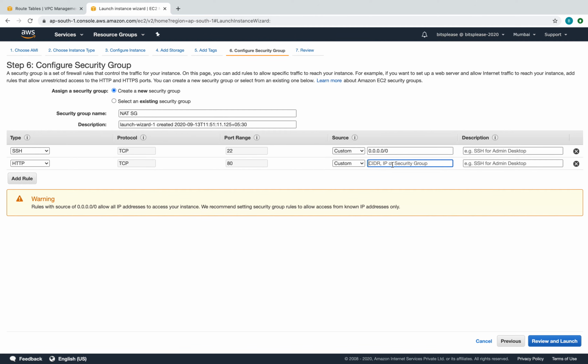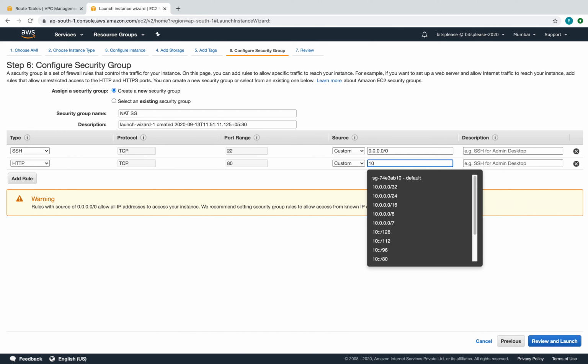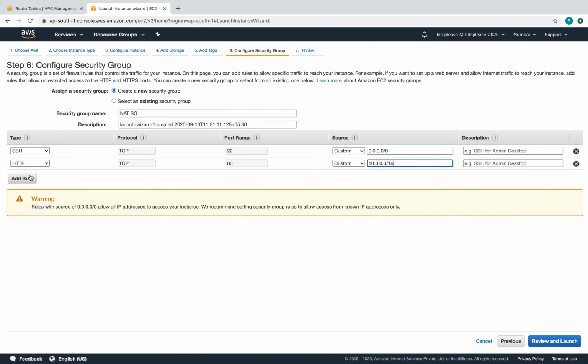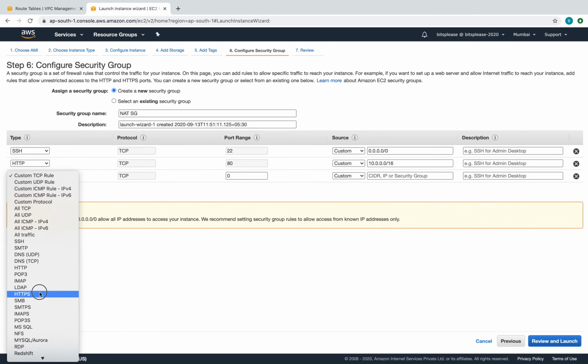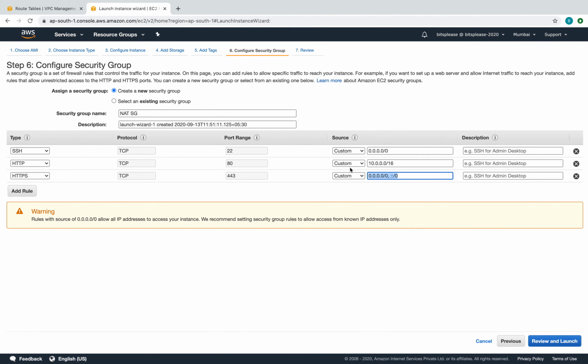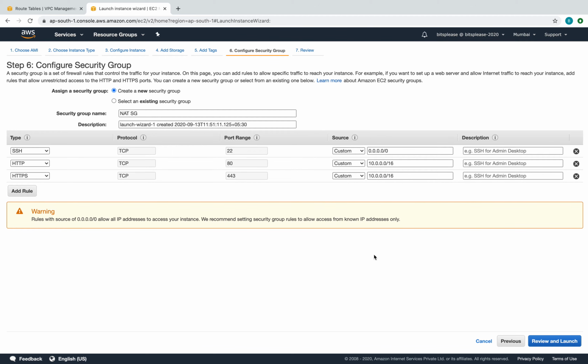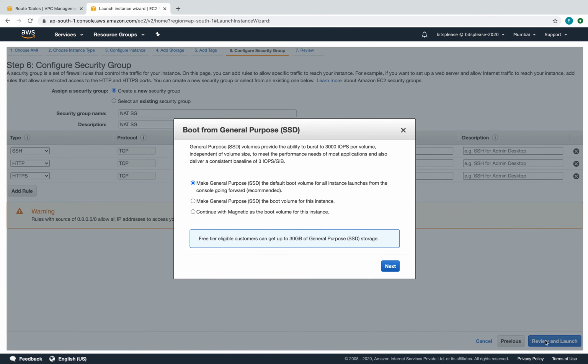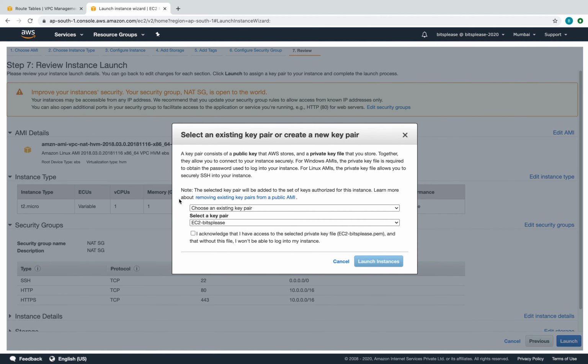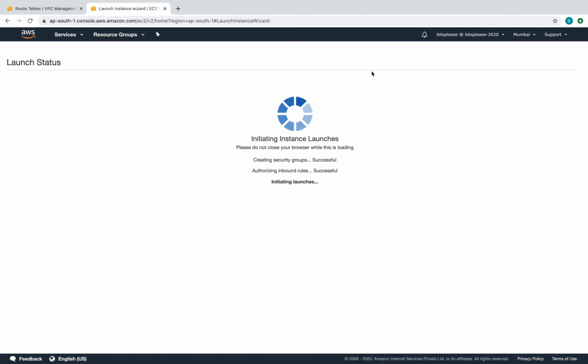And when we are adding the source here, I'm going to restrict it to only our VPC and not everyone else. So I'm going to do only /16 here. Same thing goes with HTTPS, and here as well it's going to be 10./16. Okay, so HTTP and HTTPS have been created, and this is good. So this is our NAT security group. Happy with that. So we'll do review and launch, and you can keep everything default. Next, launch. So this is fine. There you go.